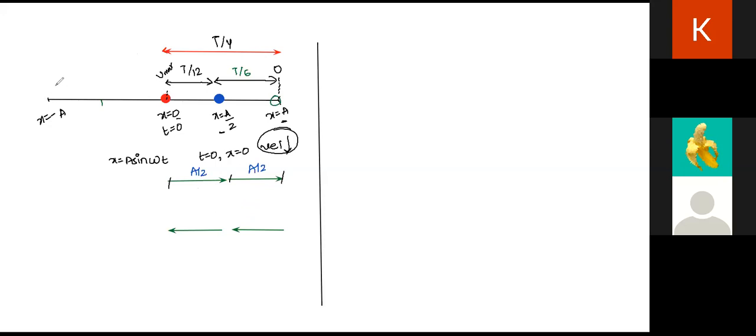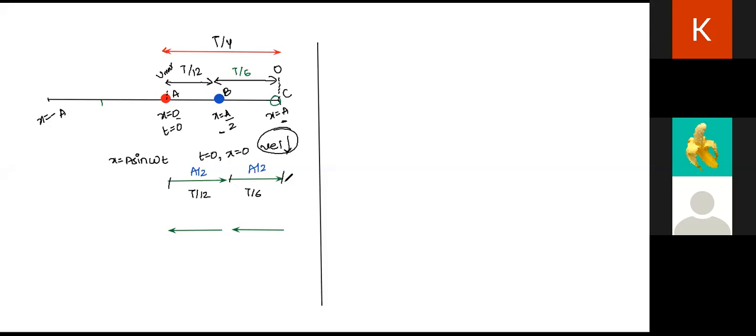Let's name these points. Let's name this as A, this as B, this as C. So as the particle goes from A to B, its velocity was high. Now its velocity is decreasing. So from B to C, its velocity is even lesser. So it took more time to travel the distance B to C. This time was more, and this time was less. And we calculated that time to be T by 12 and T by 6, right?